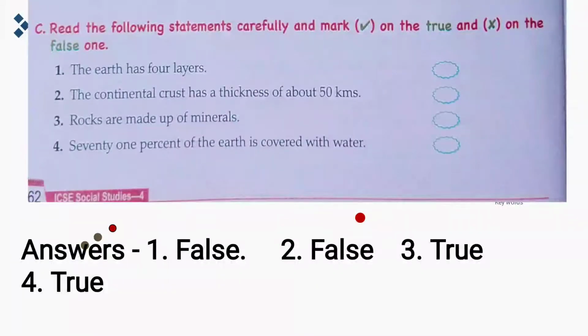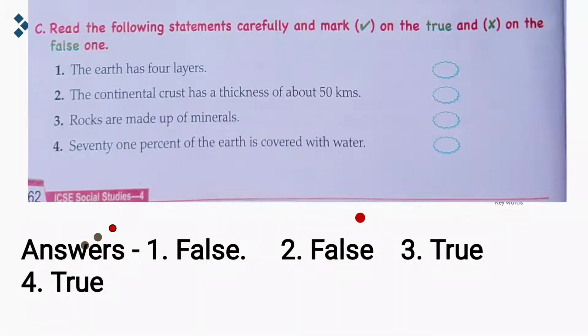C exercise we are going to discuss first. So the C exercise is: read the following statements carefully and mark tick on the true and wrong on the false one. So the first one is, the earth has 4 layers. No, this statement is false because earth has 3 layers: crust, mantle and core. 3 layers are there. So this statement is false.